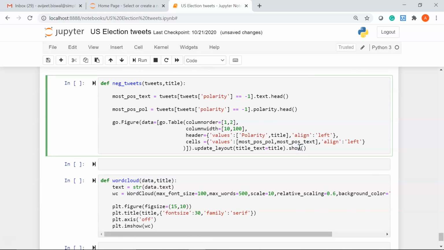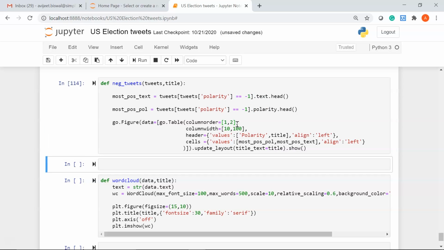Likewise, let's check the polarity for most negative tweets. Here the condition will be the polarity should be equal to -1, which means it's highly negative. Let me run it. Okay. Now let's go ahead and call the function negative tweets.